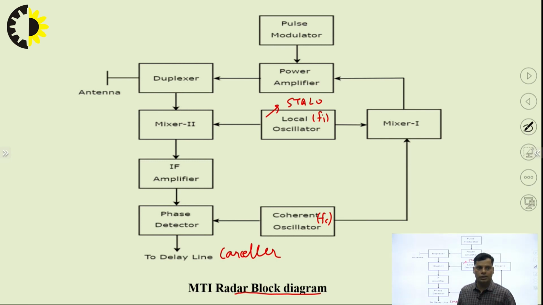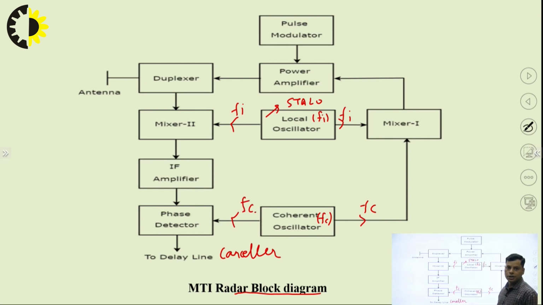So how it will work, we will see one by one. Here, let's say the frequency transmitted from the local oscillator is Fi and the coherent oscillator generates the frequency Fc. So mixer 1 gets Fc and Fi as inputs. From mixer 1 it will generate the frequency Fi plus Fc.